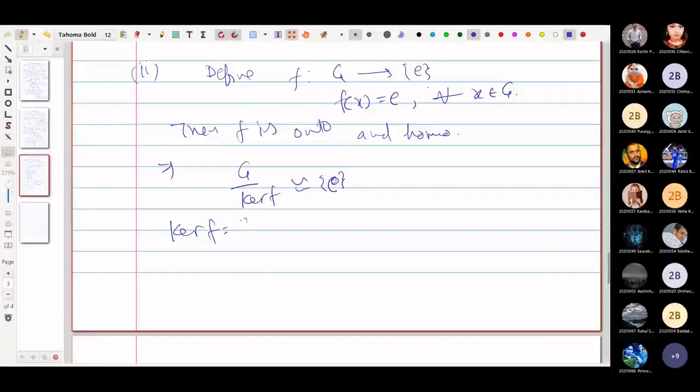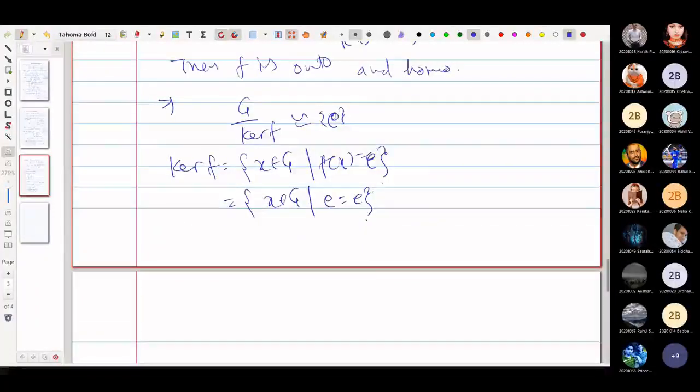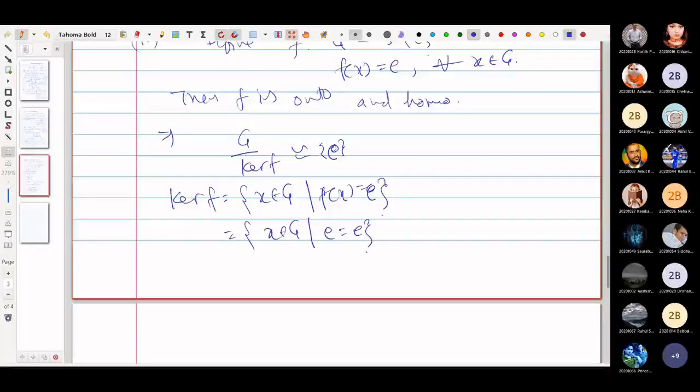Now kernel of f contains all those elements of G such that f(x) equals E. Every element of G is mapped to E, so for all elements x belonging to G, E equals E is always true.